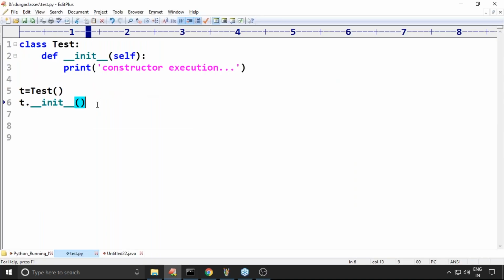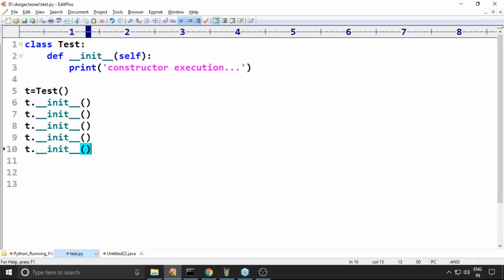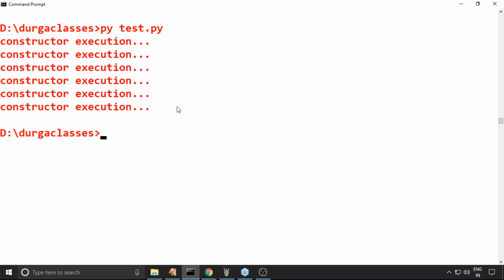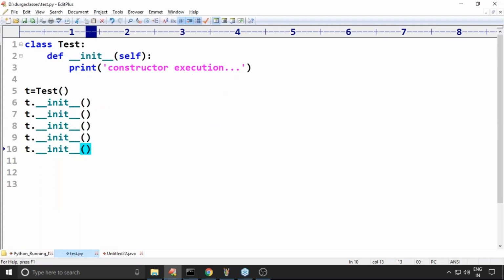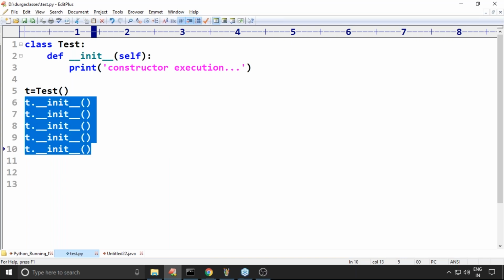Now observe how multiple times the constructor can be executed. But take very special care about this one. These many times the constructor executed, did these many objects get created or not? Respond.